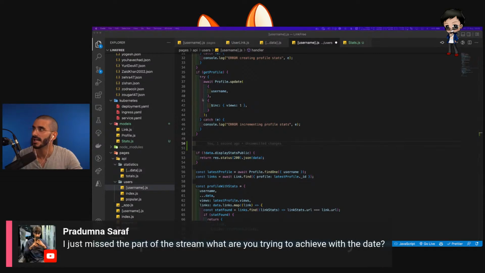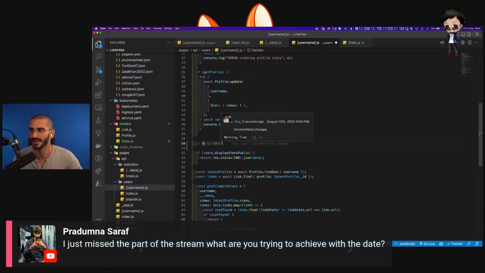Sorry, Praduma. Yeah, with the date, I was trying to get it so that we only get an entry in the collection per day. So I really want to save it in the database in the American format. We're in August, so it's going to be 08, the 12th, and 2022. So I want to save it like that, so each day we get one new document entry. I think that's a good way to store it, and we increment the views and the clicks for that day, and therefore we can get a nice time series graph on the activity.